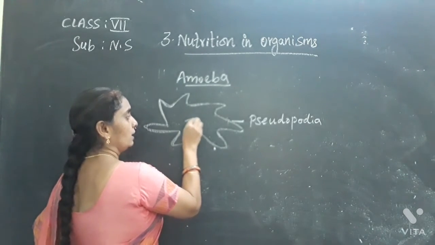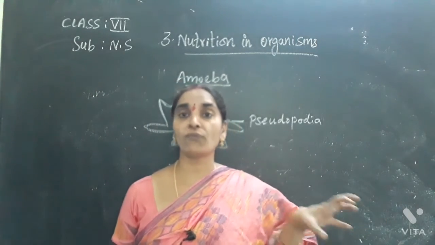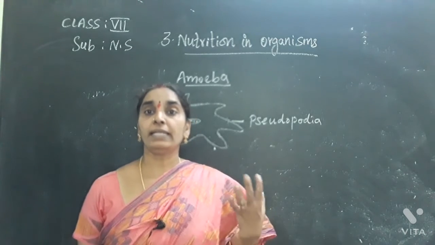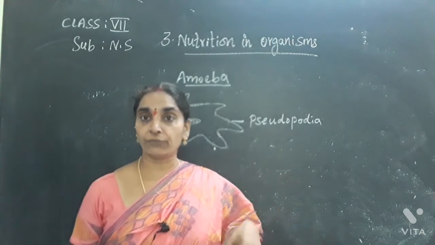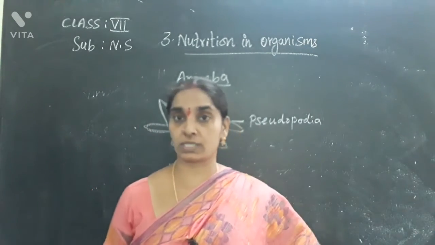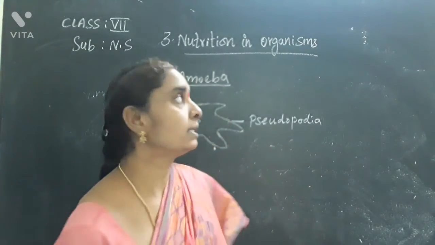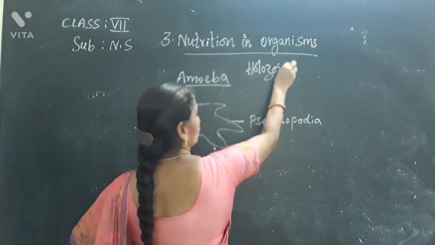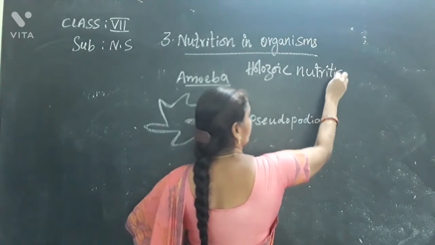In general, in heterotrophic nutrition, animals take the food from outside and digest the food inside the body. The process of intake of food from outside and digesting it inside the body of the living organism is called holozoic nutrition. What is it called, children? It is called holozoic nutrition.